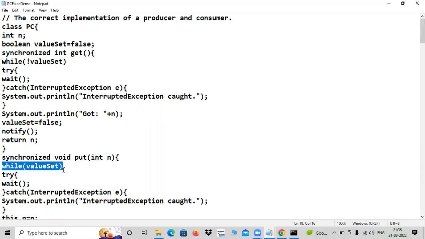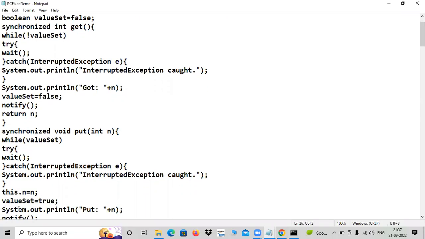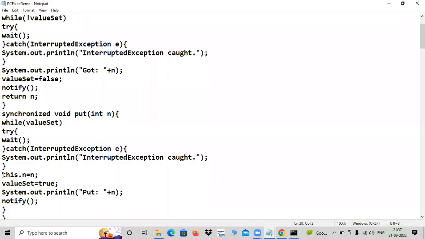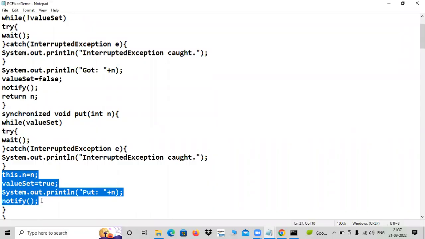What is that? While valueSet. The value of valueSet by default is false. False means you need not get inside the try block. If you go inside the try block, you have to wait. The producer need not wait; he can directly go into the action. Here is the action: set. This is the action of the producer.